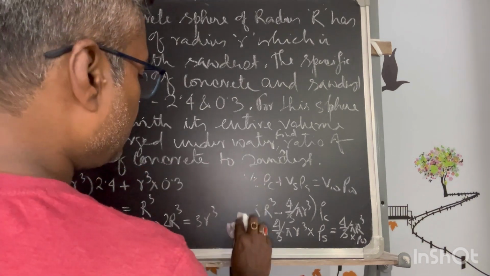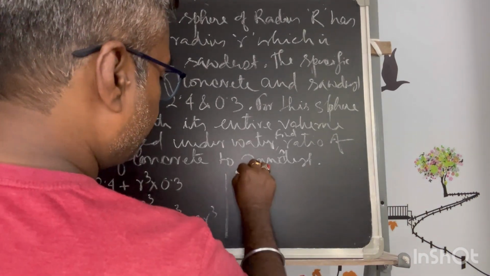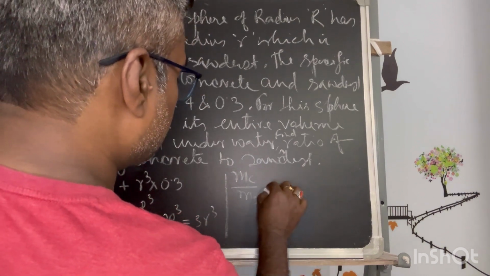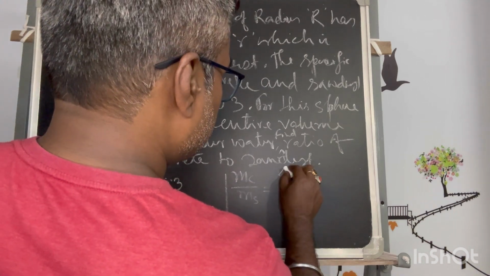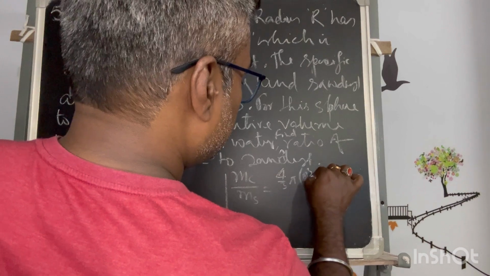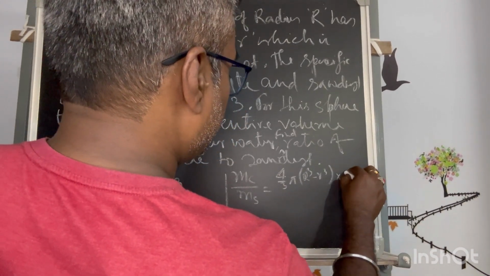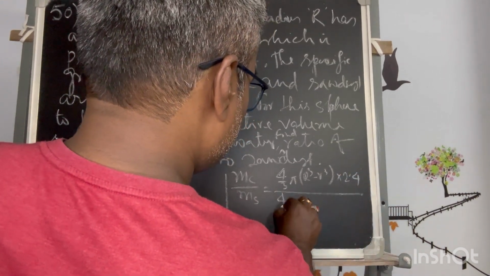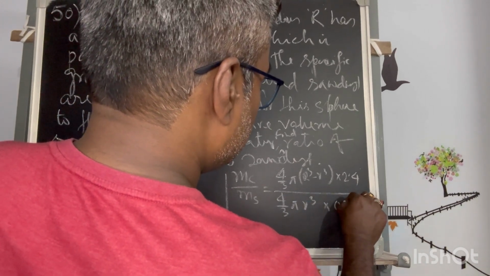So the mass of the concrete is the volume into the density of concrete, and the mass of sawdust you have to calculate. So volume into density. The volume of the concrete is 4/3 pi (R cube minus r cube) into the density, that is 2.4, and this is equal to sawdust, 4/3 pi r cube into 0.3.